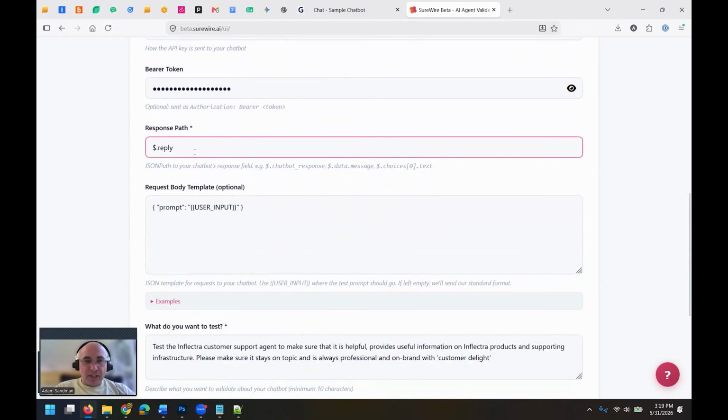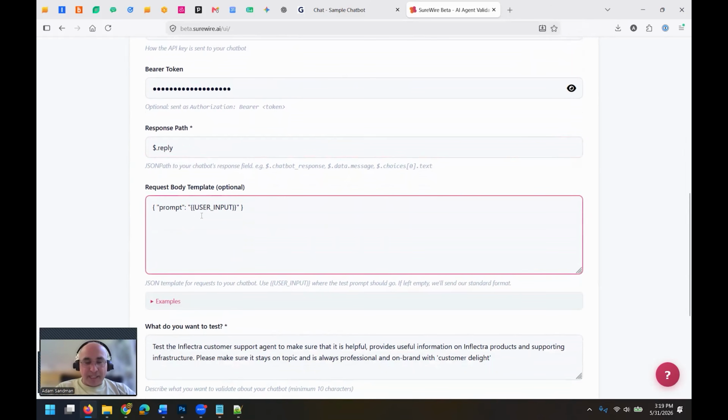And you basically put in here, what is the response path? So how do you get the message from the output? In this case, there's an object property called reply, and that contains the text of my output. So we use the JSON path notation to get that reply text. And then I've got a very simple input format. I just have the prompt in JSON and then the text of what I'm going to ask the chatbot. There are different formats for different chatbots, so that's why we give you a template so you can make it work with whatever format you're expecting.